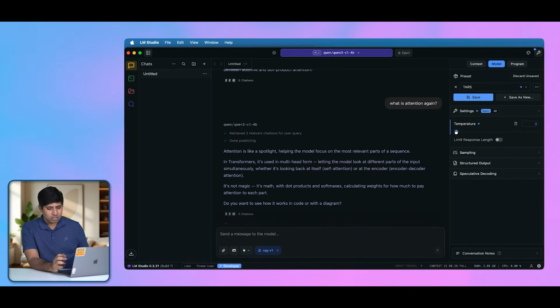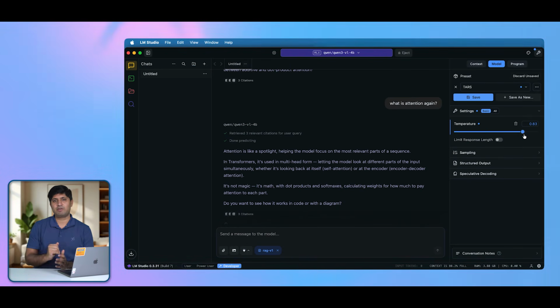So it's very good to never make it 0 or 1. You can just keep it balanced. If you are trying to research something based on some documents, just keep it between 0.3 and 0.4. And if you are trying to be creative, just make it 0.8 or 0.9. Applications will set it at 0.8, which is more creative, less factual, but you have to set up this temperature setting based on your requirements.